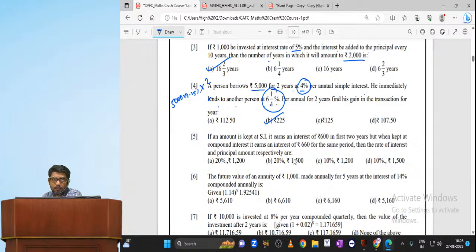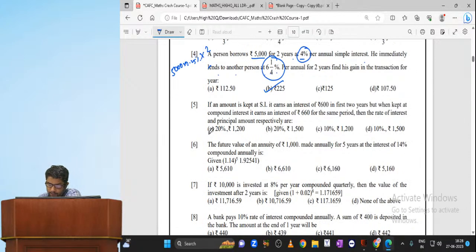Where is 4 years? Now, if an amount is kept at simple interest, it earns an interest of 600 rupees in the first 2 years, but when kept at compound interest, it earns 660 rupees for the same period. Then the rate of interest and principal amount respectively are.